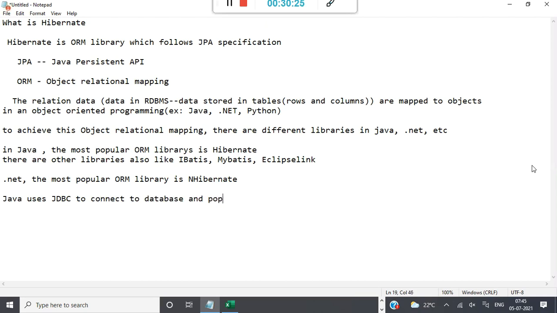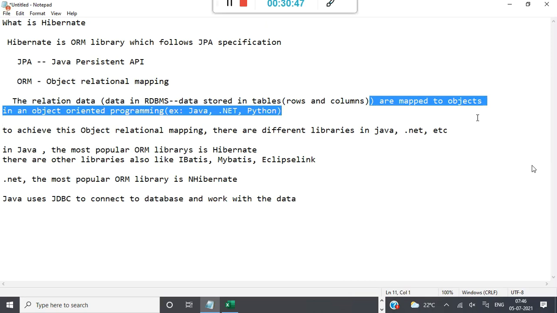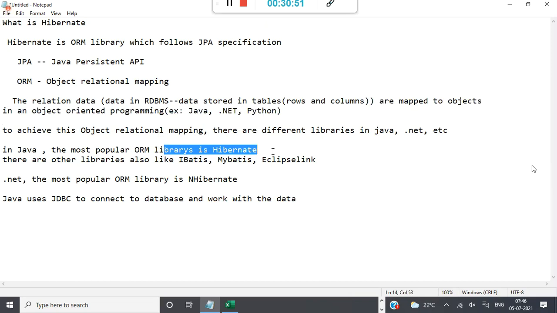and work with the data. Then we can use JDBC only to do this ORM, right? After all, ORM is nothing but taking the data from the table and populating and mapping it to objects in Java. We can do that in JDBC also. But why do we need separate libraries like Hibernate? We can do everything in JDBC also. Yes, we can.